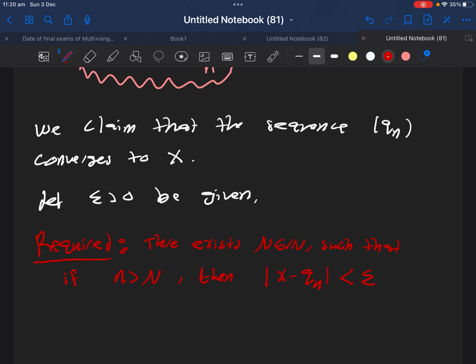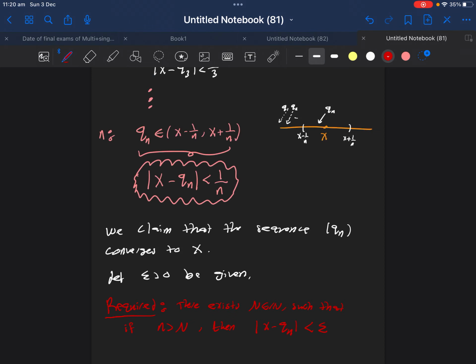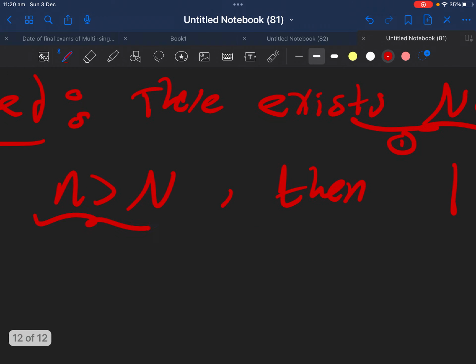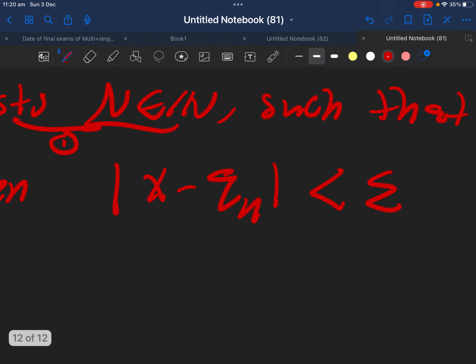So actually this is a 3-step proof. Step number 1, find capital N. Step number 2, assume or take n greater than capital N. And finally, step number 3, prove that the left-hand side of this inequality is less than epsilon.